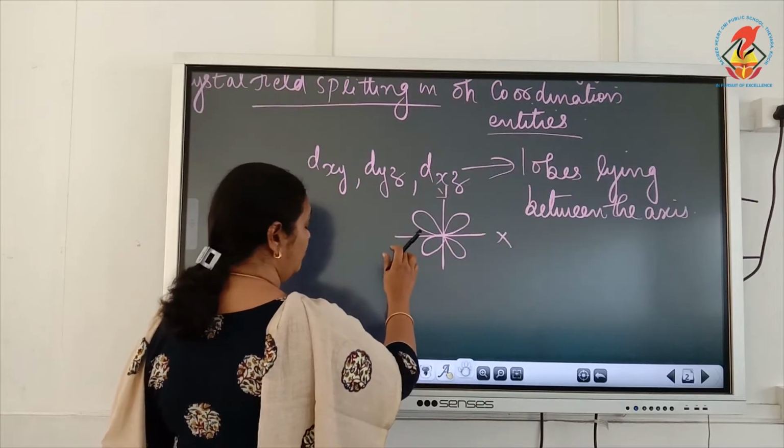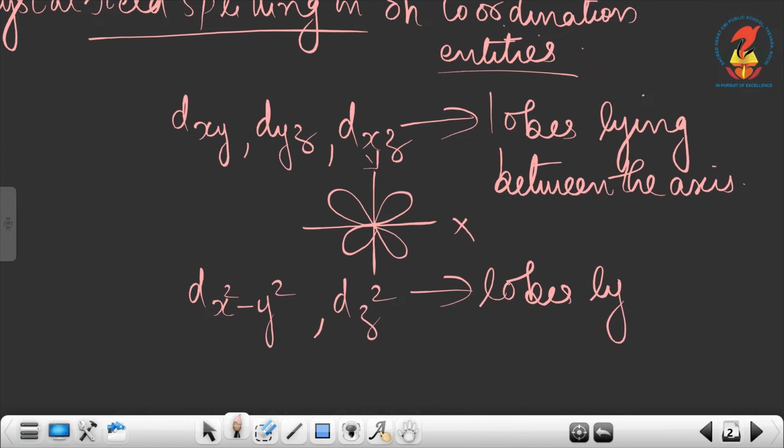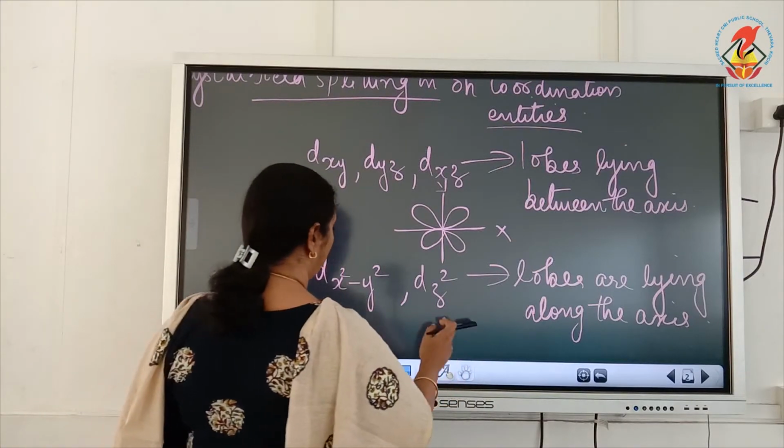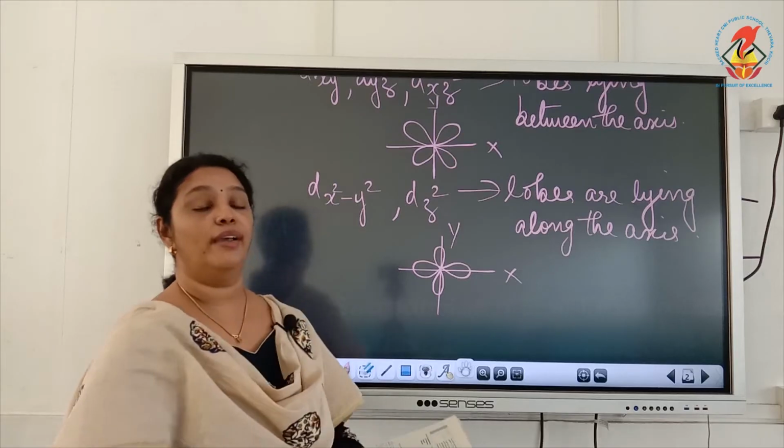Now, in the case of dx square minus y square and dz square orbitals, their lobes are lying along the axis. So for dx square minus y square, if you are asked to draw, where are the lobes lying? X-axis, y-axis. The lobes are lying along the axis. So this you have to keep in mind.